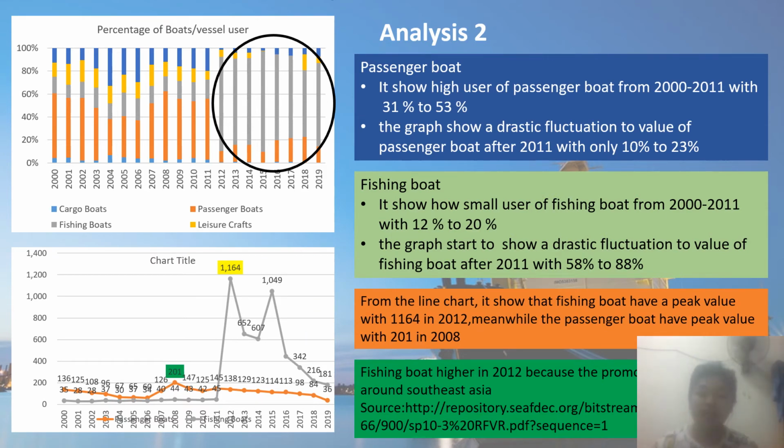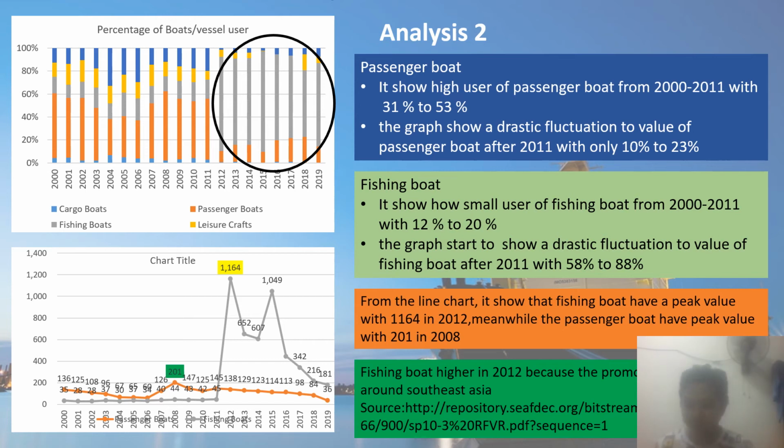What we want to highlight is the fishing boat and the passenger boat, which show a major shift, as seen in the line chart. It shows how big the effect is in finding the pattern, and we can suggest how important and how much use these boats or vessels have in Brunei.